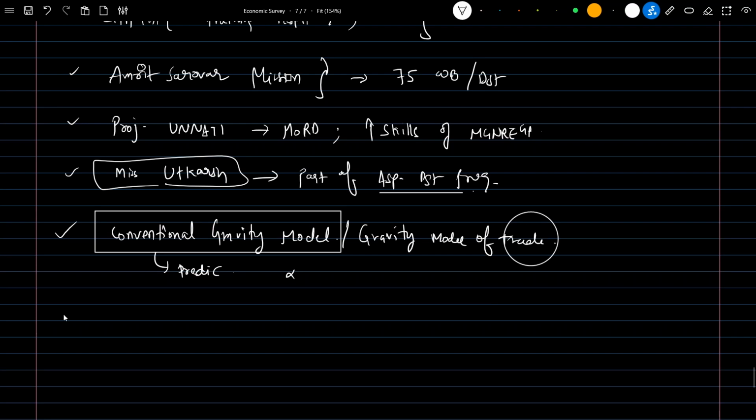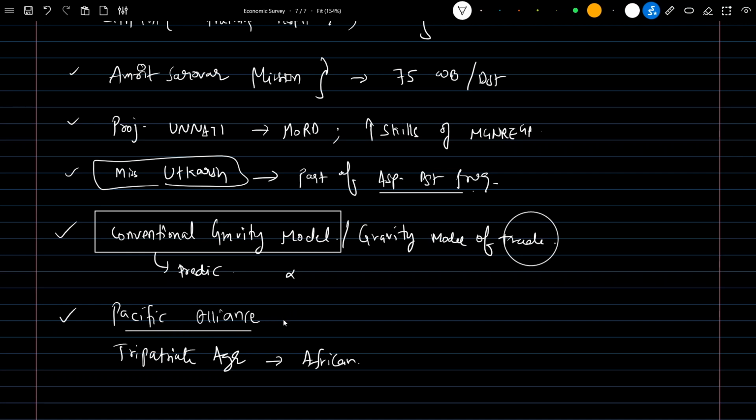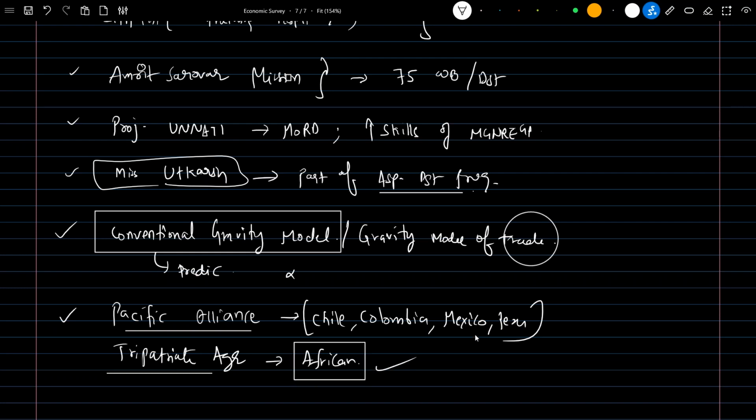Next is Pacific Alliance. The other thing we need to remember is the Tripartite Agreement. The Tripartite Agreement is with respect to the African countries. And what is Pacific Alliance? It is between the countries Chile, Colombia, Mexico, and Peru. So I need to remember these four countries. And the Tripartite Agreement is related to the African countries.